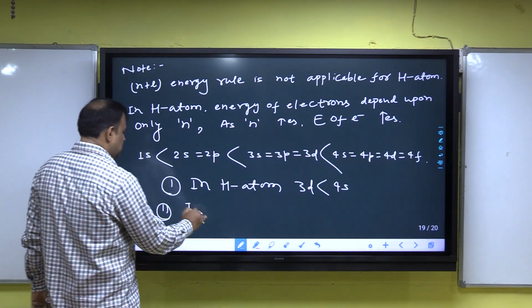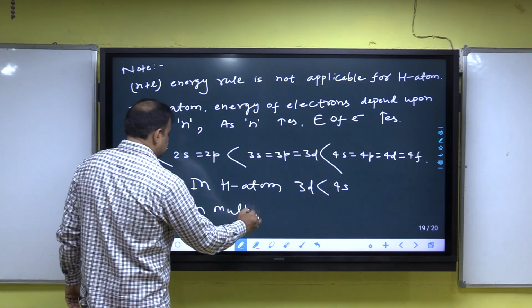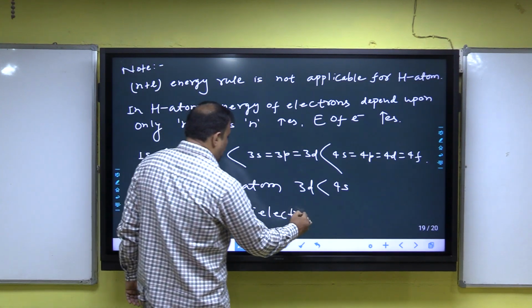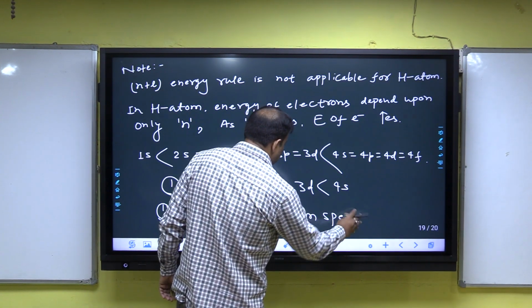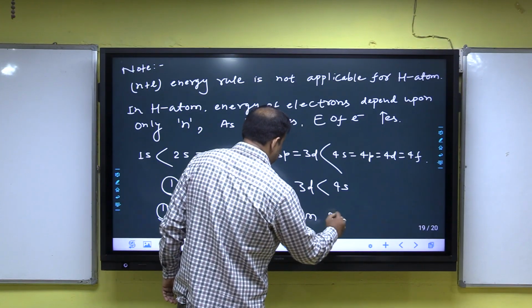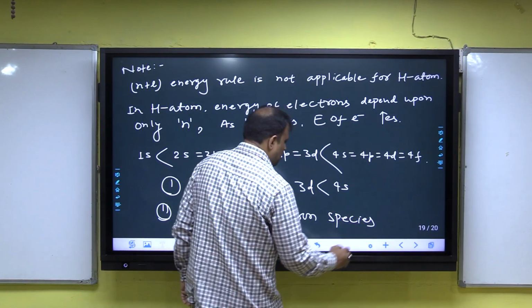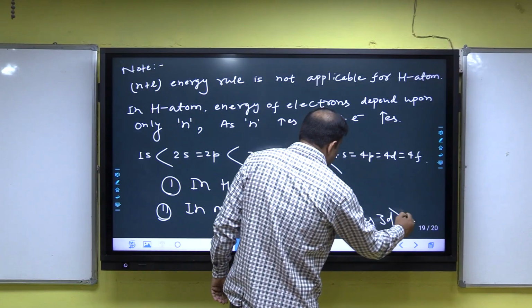In multi-electron species, 3d is greater than 4s.